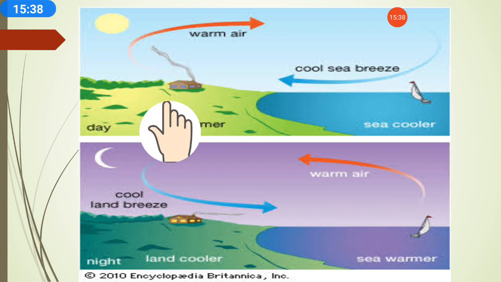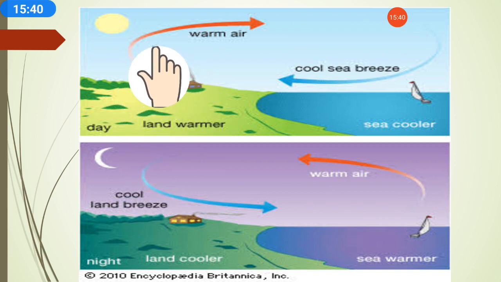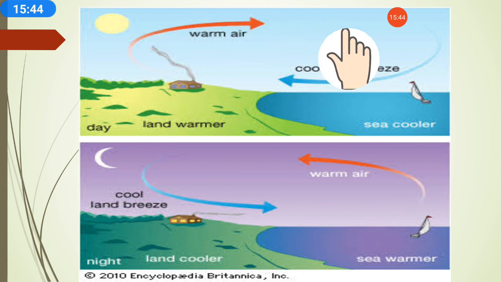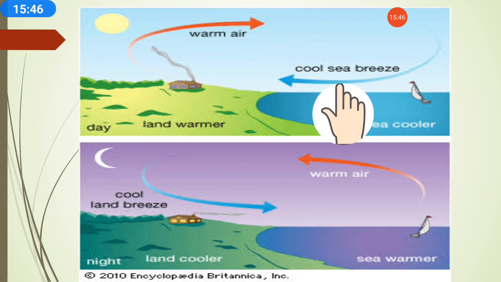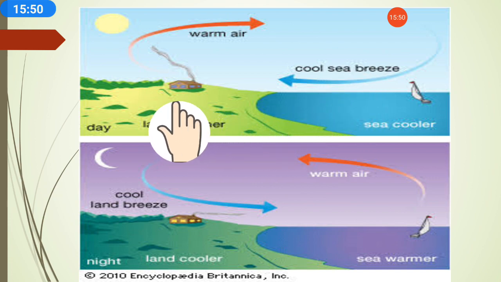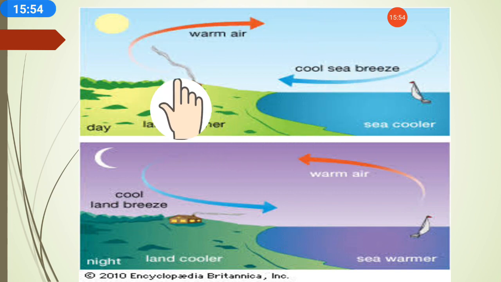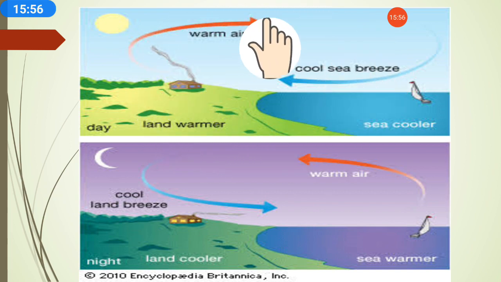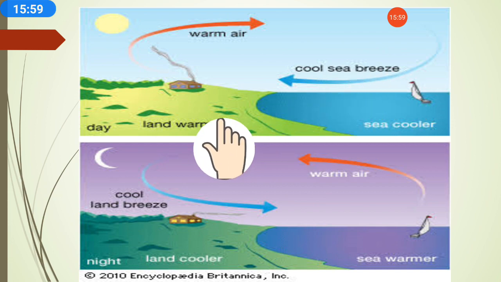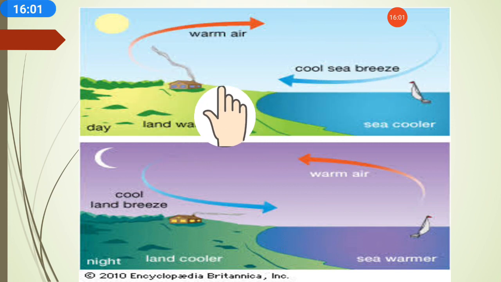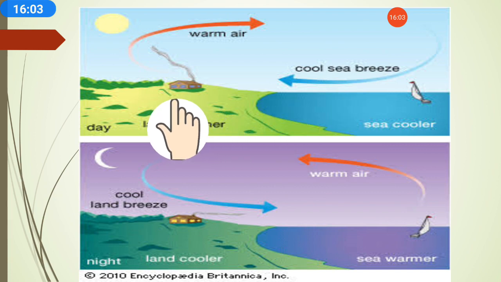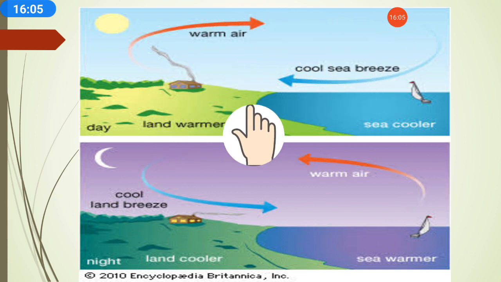And when the warm air from the land moves upwards, after moving upwards it starts moving towards the sea, and the cold wind from the sea starts moving towards the land. In this way, it forms a current. Convection current means from land to sea, or from sea to land. In the daytime the cold breeze moves from the sea to the land, so this is called a sea breeze.